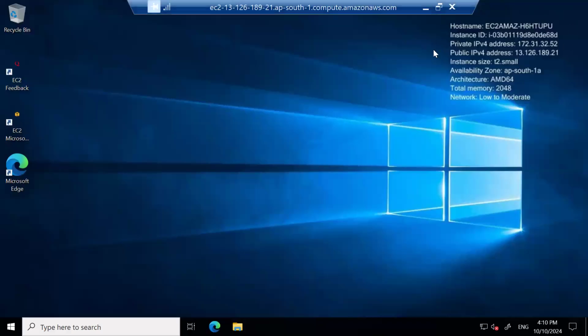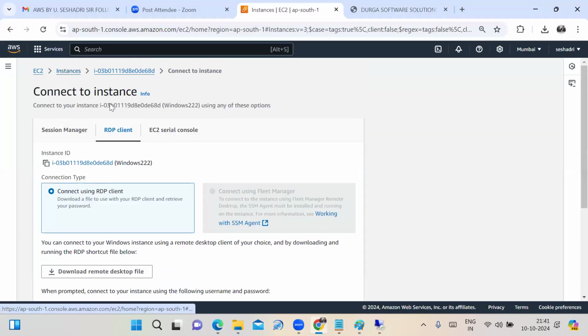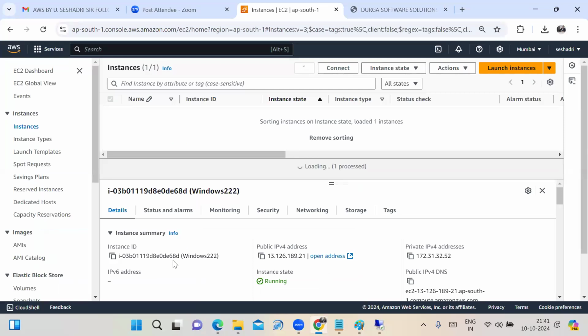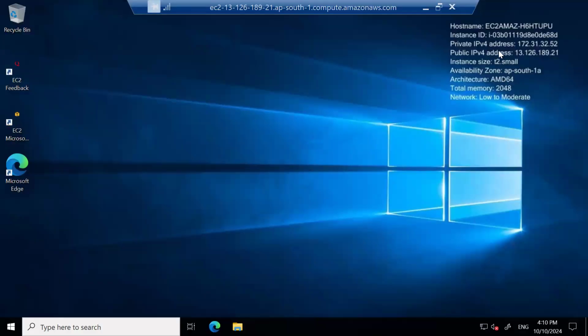Here we observe the right side of the screen. Host name, instance ID, ending in E68D. I can represent the last 4 digits. See that, this is the instance ID, E68D. Here at the bottom it is there, last 4 digits E68D. Here also it is there. It means I am connecting to the Windows server from the Mumbai region data center.